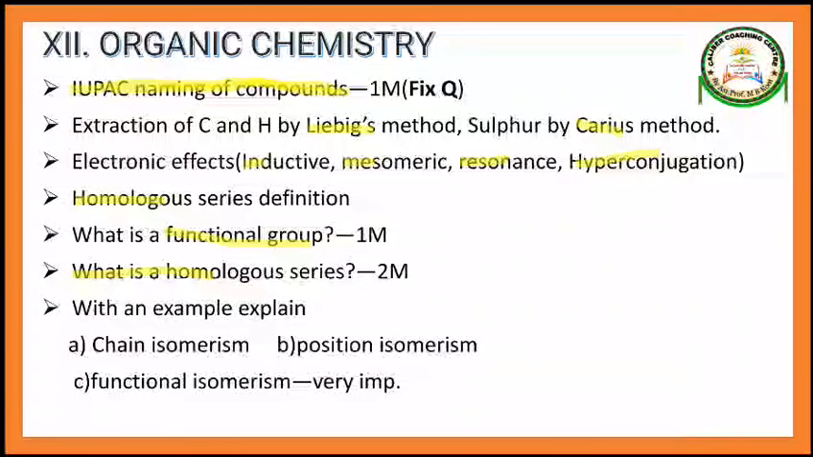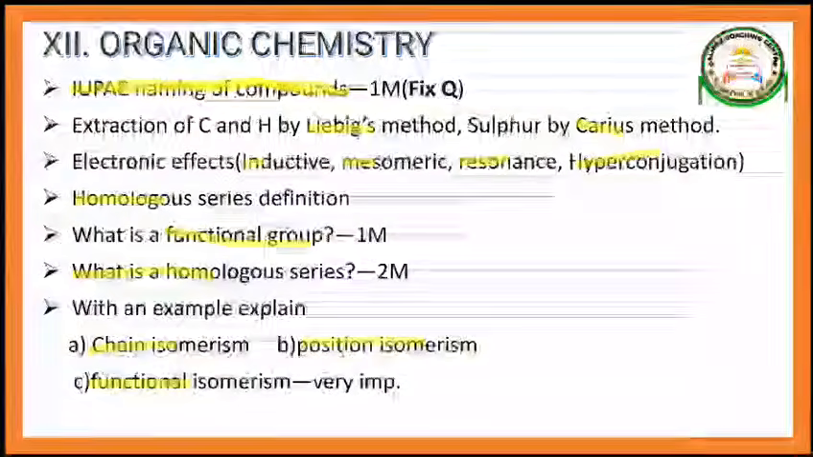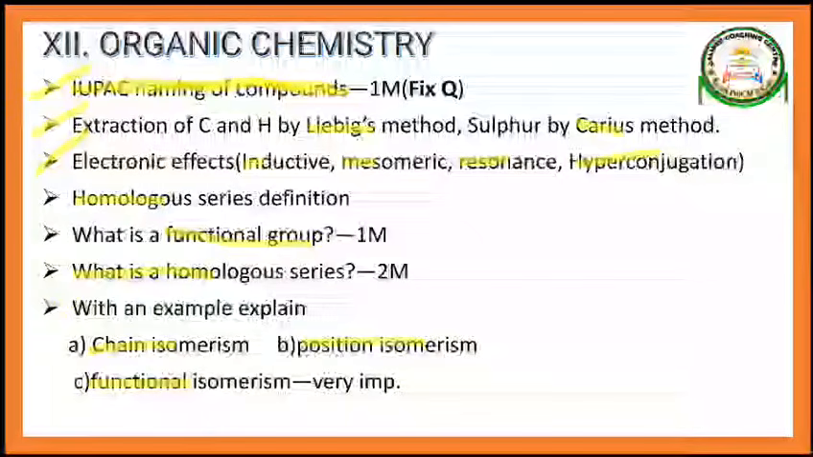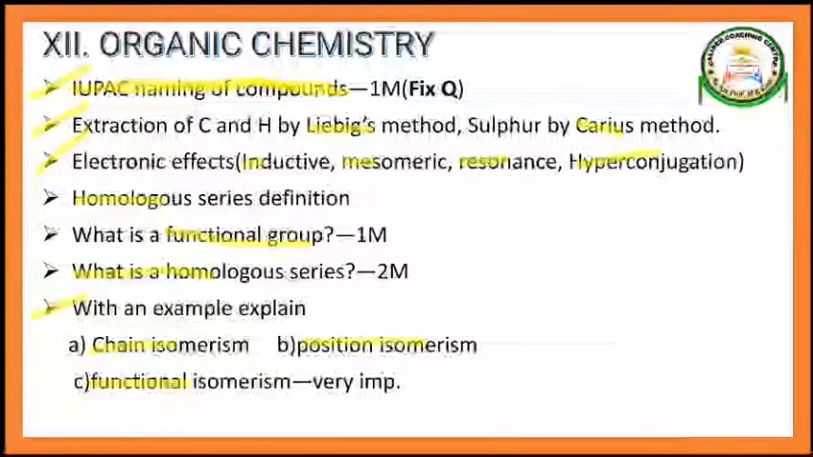With an example, explain chain isomerism, functional isomerism, and position isomerism. Out of these three also one fixed question. See guys, IUPAC name, one fixed question. Out of these two effects, one fixed question. Out of these four electronic configuration, one fixed question. Out of these three isomerisms, one fixed question. Right, so four fixed questions are there in this chapter.